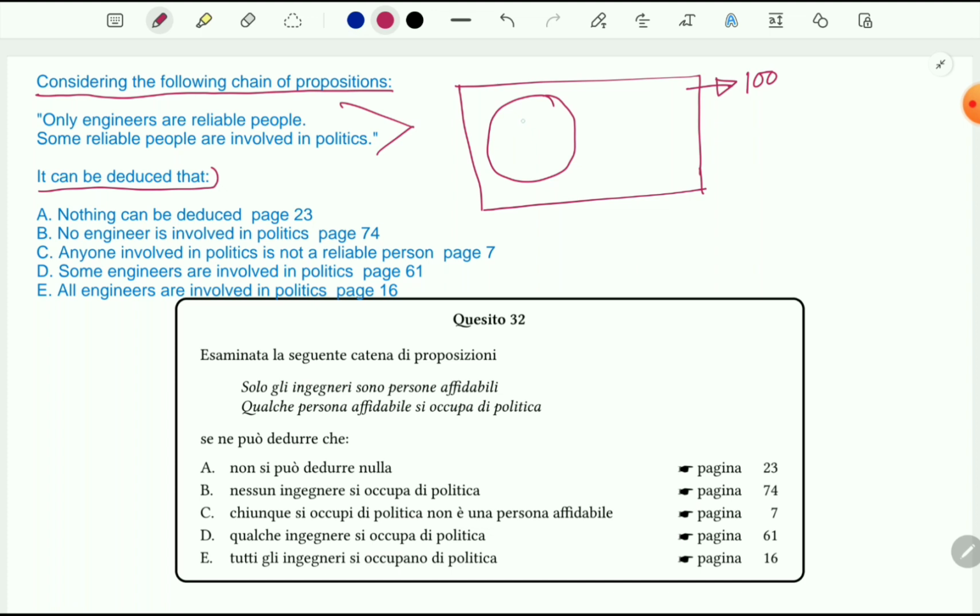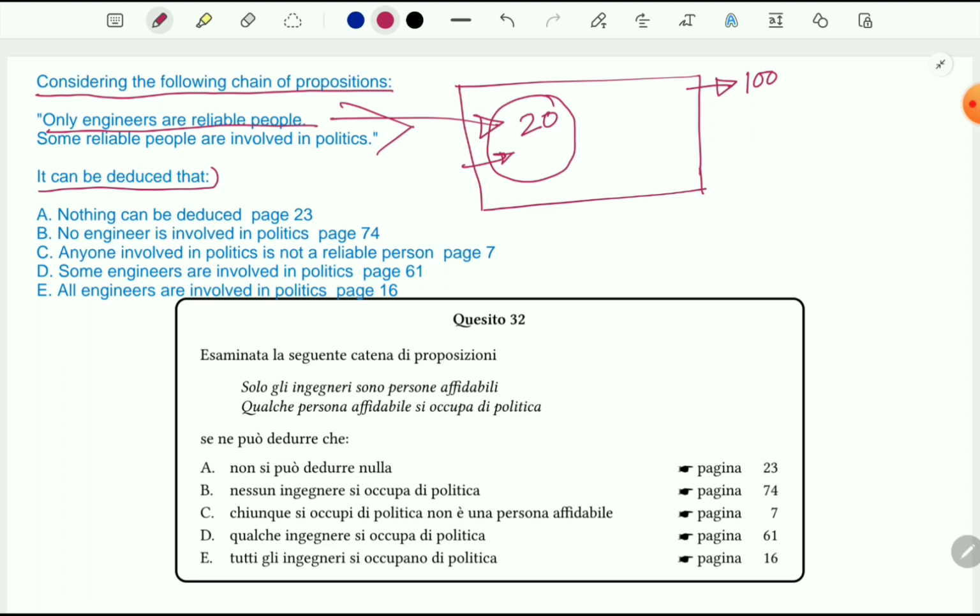So we can say 20 people who are engineers. So some reliable people. So these 20 engineers, according to this statement, are reliable people, right?